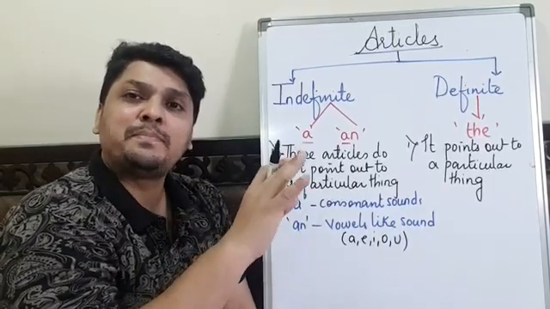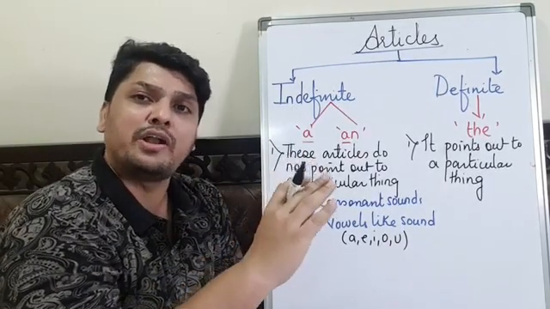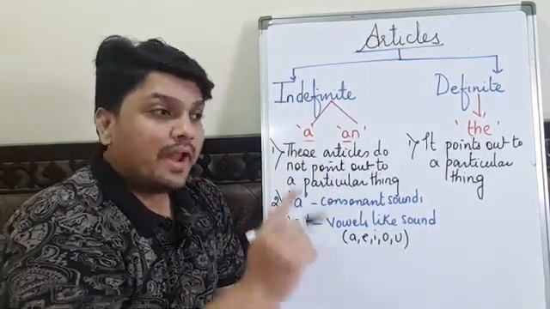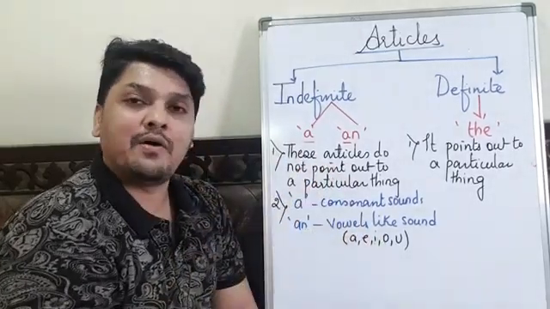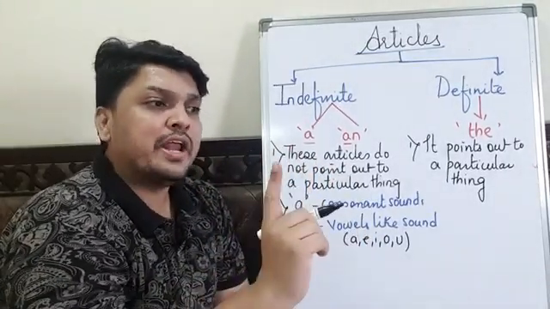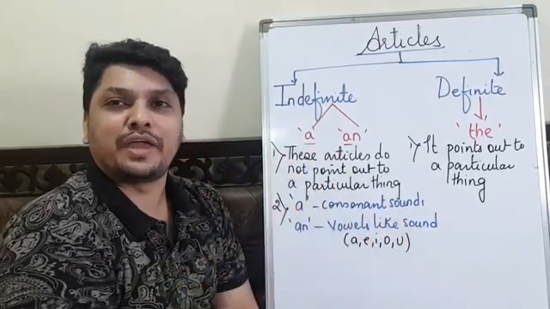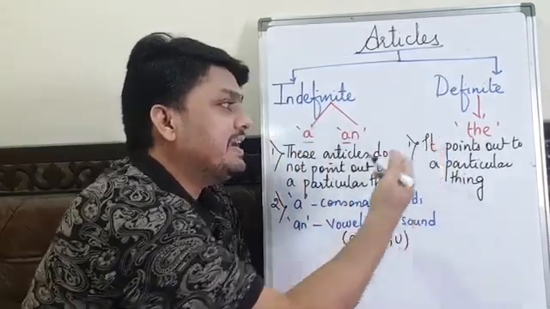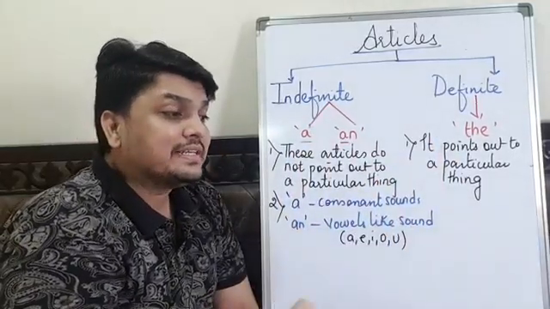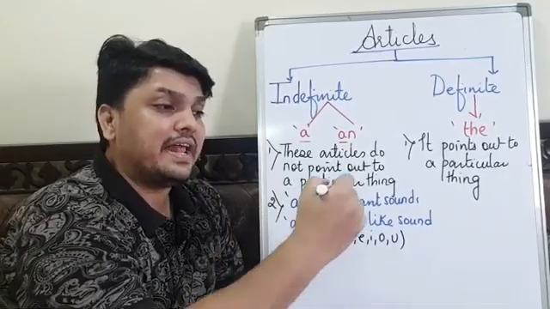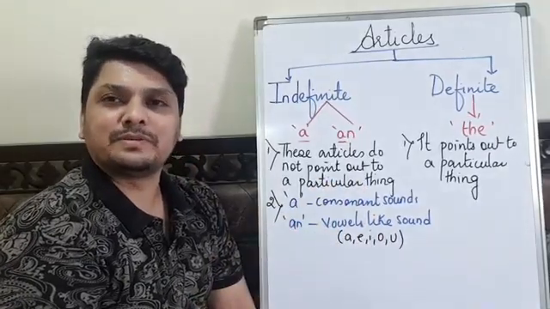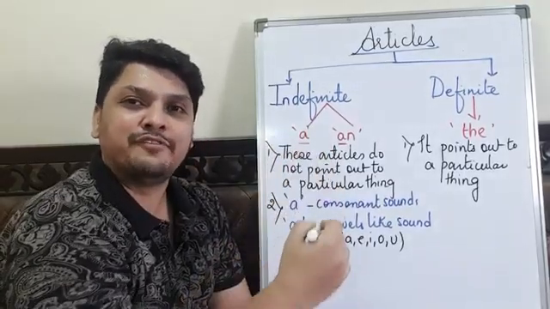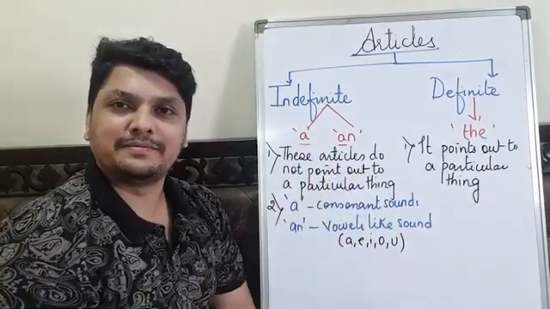Indefinite article does not point out and is used before singular common noun. But definite article, when THE is used before any noun, everybody knows what it is talking about. So this is the difference between indefinite and definite. Students, you will understand these a, an and the when we use examples. So let us do the usage of a and an first and the later.